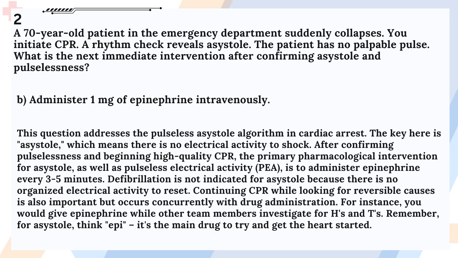Answer: B. Administer 1 mg of epinephrine intravenously. This question addresses the pulseless asystole algorithm in cardiac arrest. The key here is asystole, which means there is no electrical activity to shock. After confirming pulselessness and beginning high-quality CPR, the primary pharmacological intervention for asystole, as well as pulseless electrical activity, PEA, is to administer epinephrine every 3 to 5 minutes.